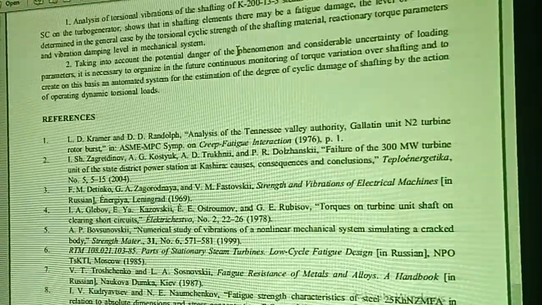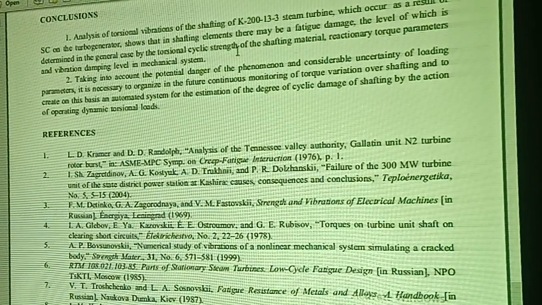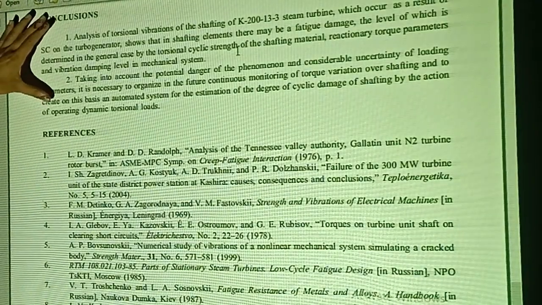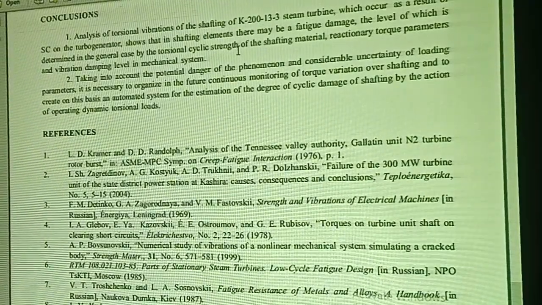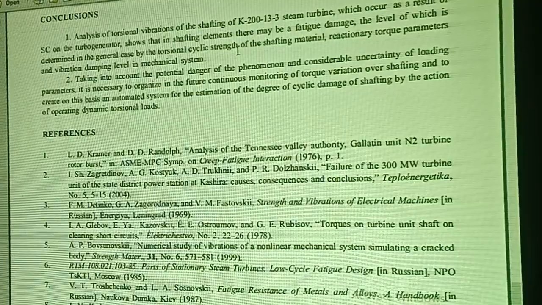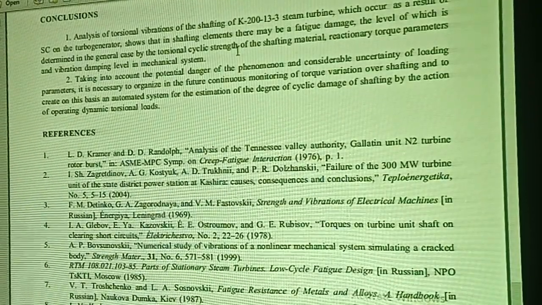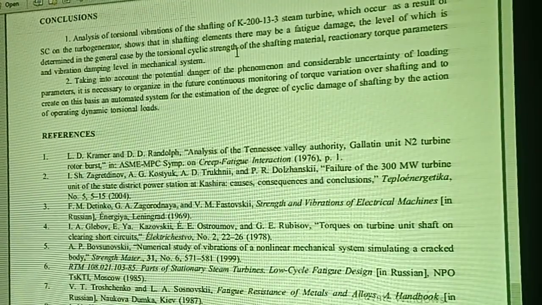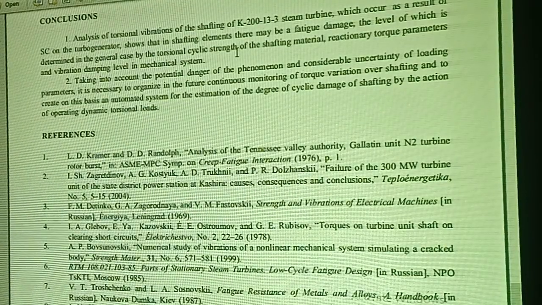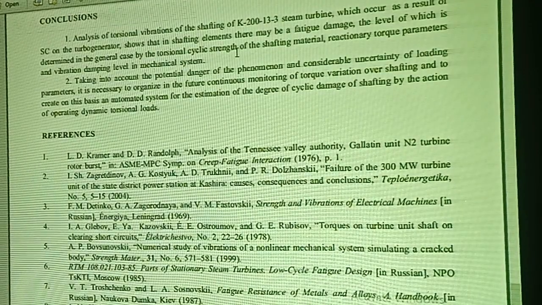The above were the different analytical and numerical models, and this is again the conclusion. In conclusion, we can see the analysis of torsional vibration of the shafting of the K213 3-stream turbine, which occurs as a result of a short circuit on the turbo generator, shows that in shafting elements there may be fatigue damage because of the load fluctuations, the level of which is determined in the general case by the torsional cyclic strength of the shafting material,